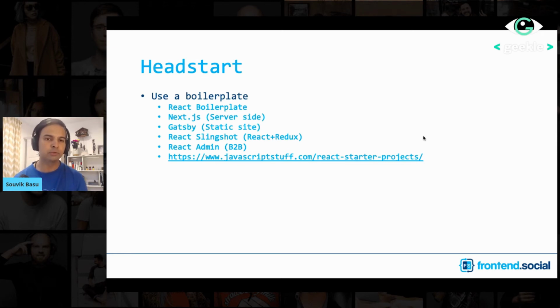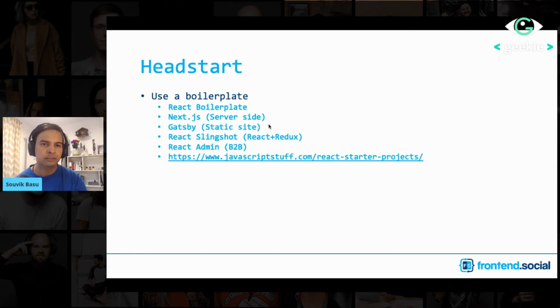For example, if you want to achieve server-side coding, instead of trying to do server-side coding by hand, by yourself, probably choose something like Next.js. Similarly, if you want to create a static site, try out Gatsby. I'm sure, again, a lot of you would have probably used a few of these tools already. If not, it's probably a good time to spend some time, maybe over the weekend, spend an hour or two and see how it feels.